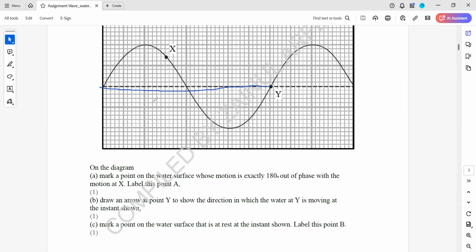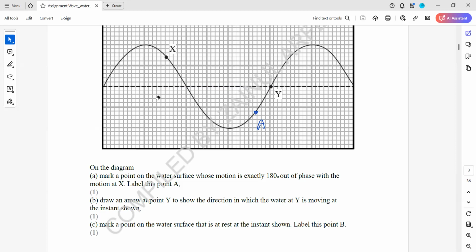If you measure this length, for example, say this length was 4 centimeter. 180-degree out of phase means we need half wavelength. So 4 centimeters is the total wavelength. So which point is 2 centimeter from x? When we measure the distance 2 centimeter from x and mark it on this, that will be the half wavelength. Because 180 out of phase means the path difference is half of wavelength, or lambda by 2.